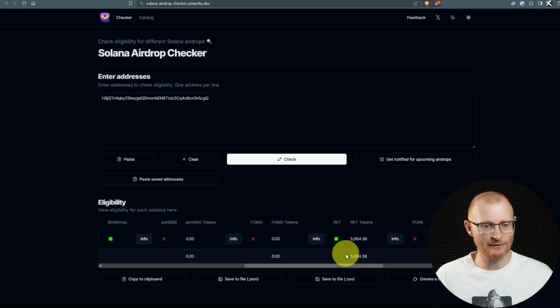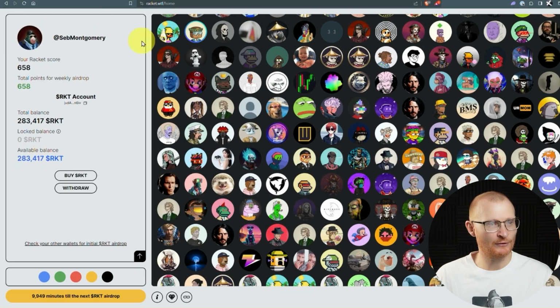Because of this, when we go and sign up initially, and I can't show you, but when we go and sign up initially, we can sign a transaction and we can get that Racket into our wallet. The wallet that we use, we're given a custodial wallet, so we don't have access to this private key.